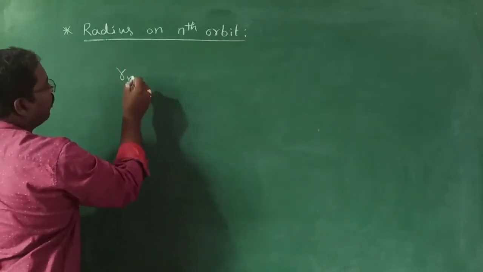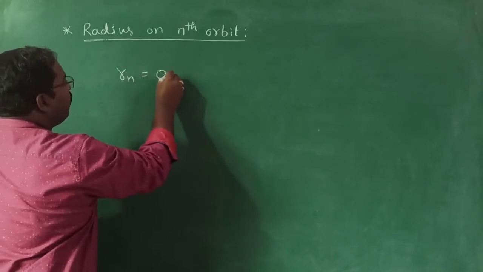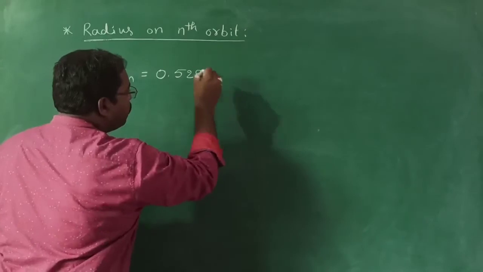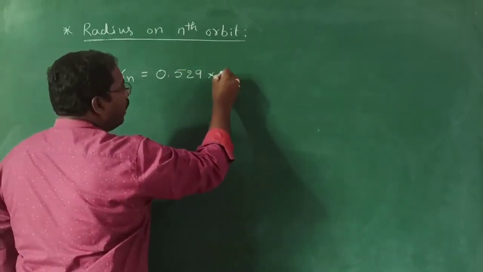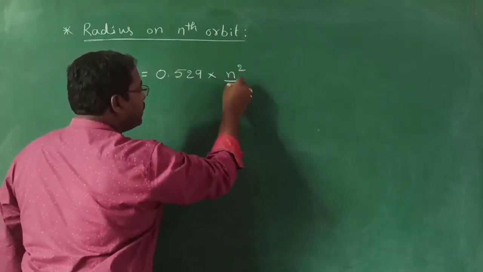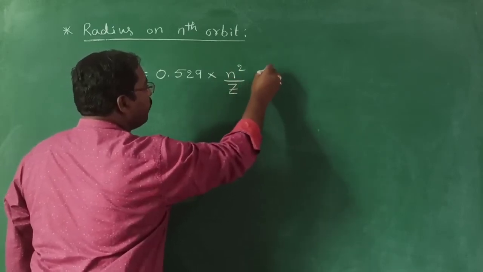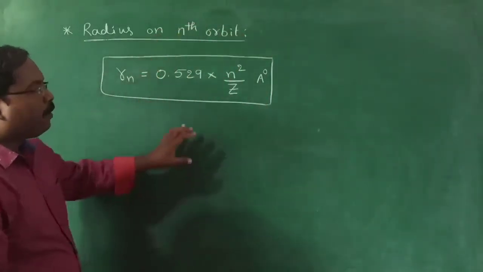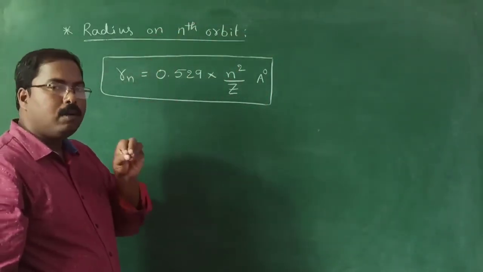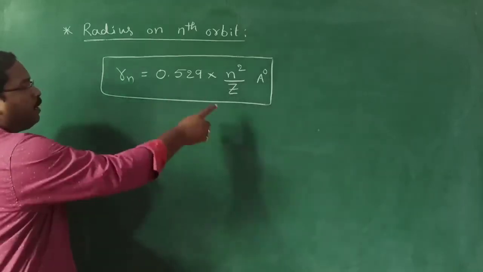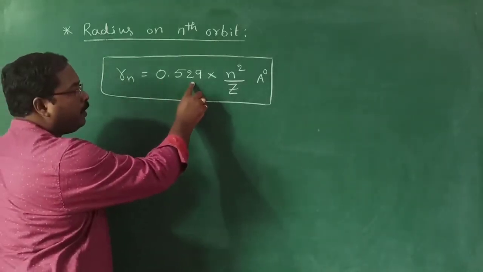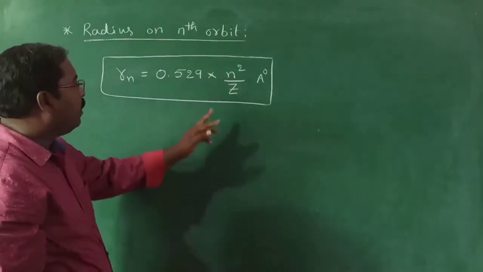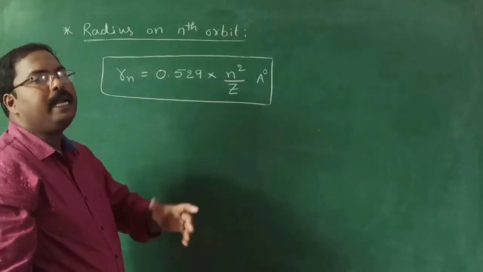The radius of the nth orbit formula is 0.529 into n square by z, and the unit of radius is angstroms. This is the main formula we are going to use to solve the numericals. It is 0.529 into n square by z, where n means the orbit number, and z is the atomic number.